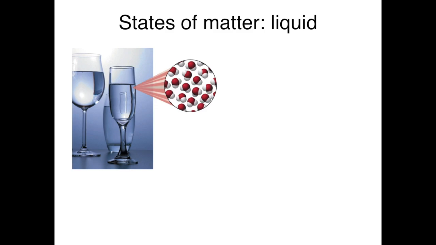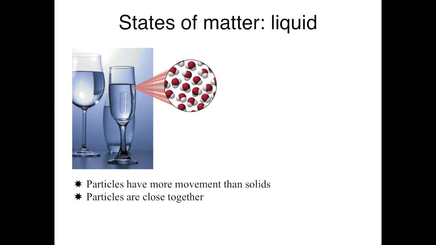Now in a liquid, the particles have more energy to move about than they do in the solids. They have more energy, but still the attraction between the molecules is very great to keep them together. So the particles are still close together. This balance is the reason why the shape is whatever its container is.